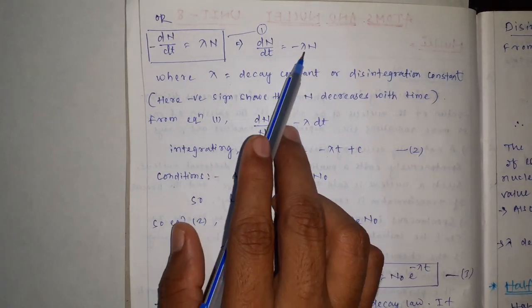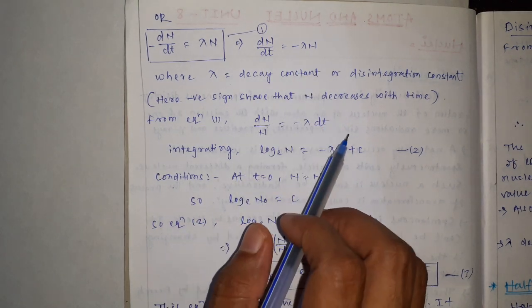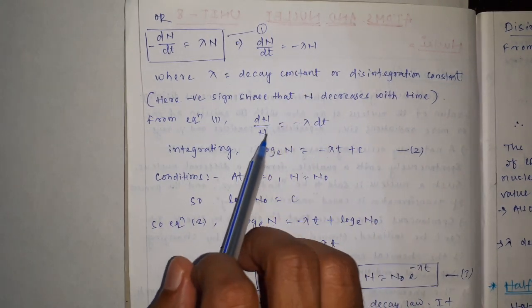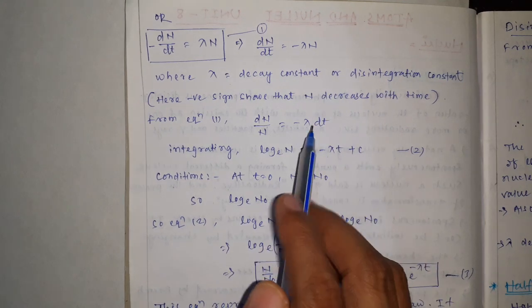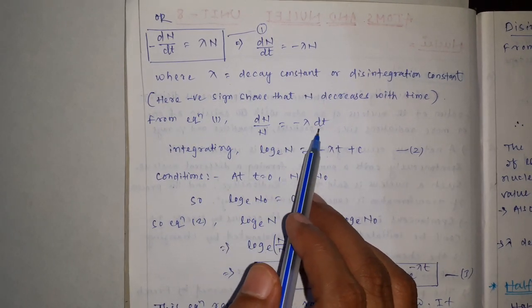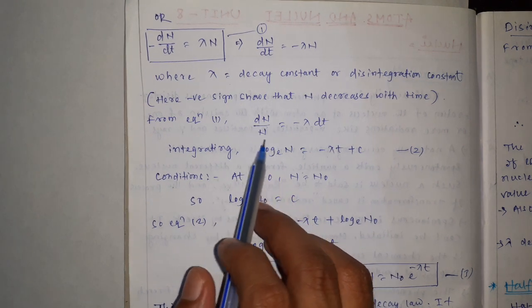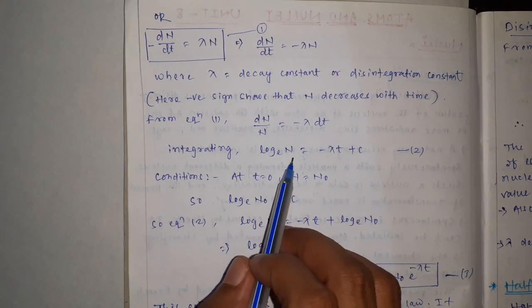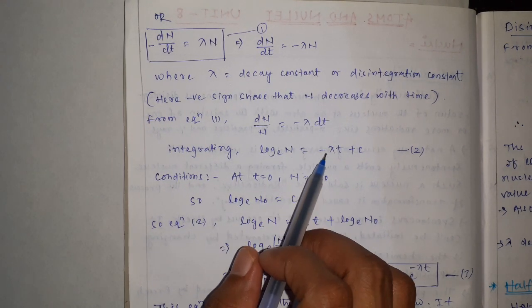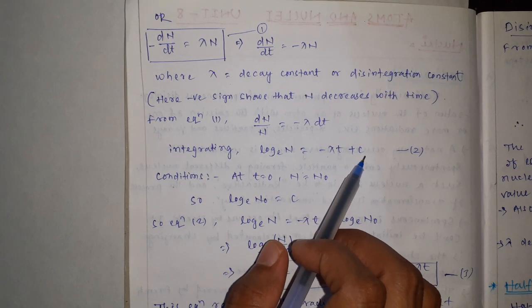Now we use general mathematics: divide by N on the left side and multiply by dt on the right side, that is dN by N equals minus lambda dt. Integrating, the integration of 1 by N dN is log e N, and on the other side it equals minus lambda t plus a constant.